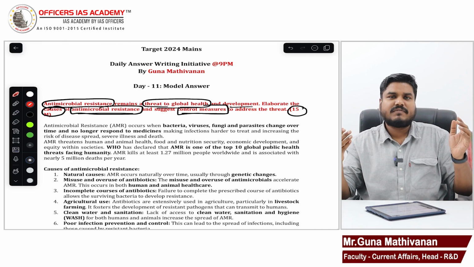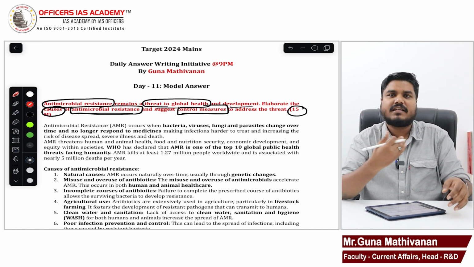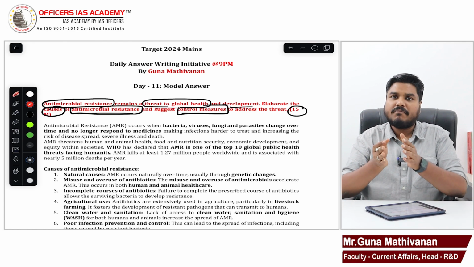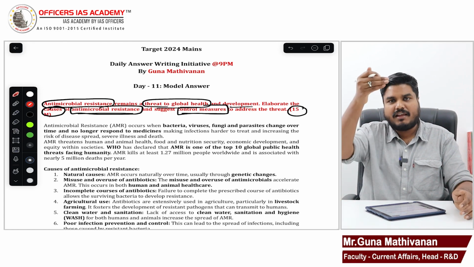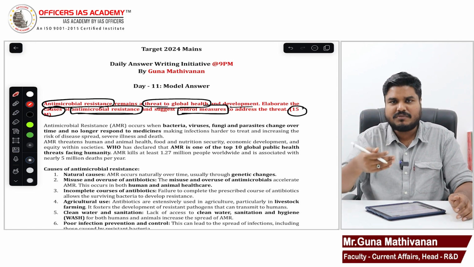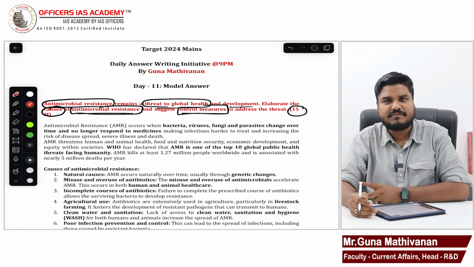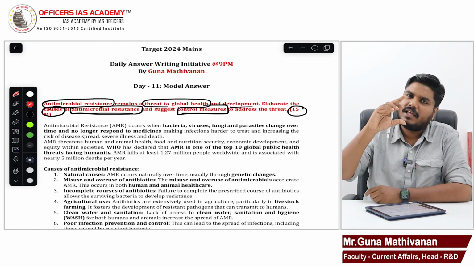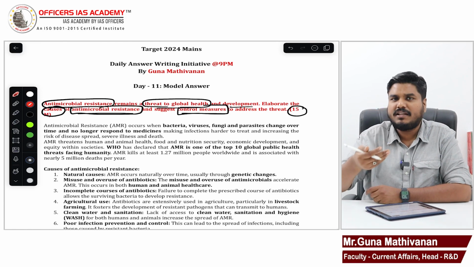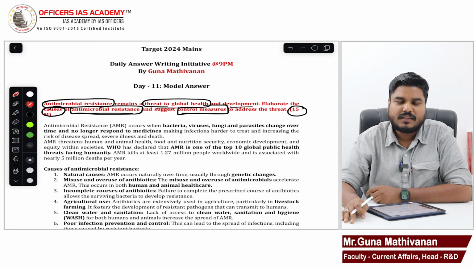All the nation's resources will be directed to tackling this health emergency, which can widen inequality. Like this, you can mention 4 or 5 threats. Either put pointers or bring the threats in the introduction itself, no problem.